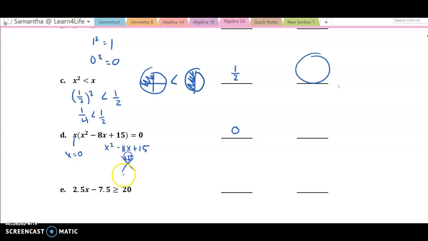What multiplies to 15 and adds to negative 8? Negative 5 and negative 3. So that means factored form is x minus 5 times x minus 3. So this is what the whole equation looks like. So my zeros are x equals 0, and then what would the 0 here be? 5, right? And the 0 here?